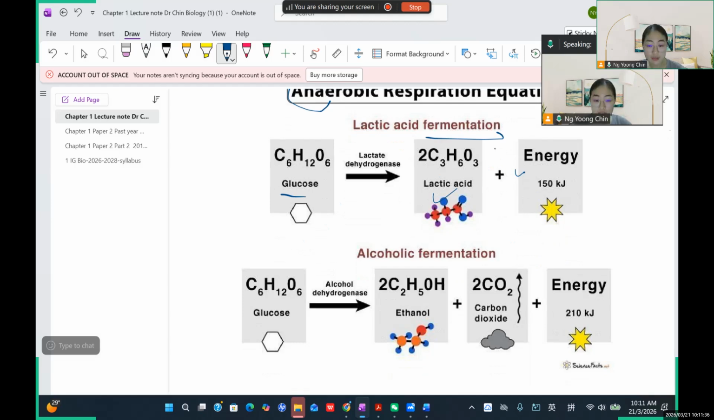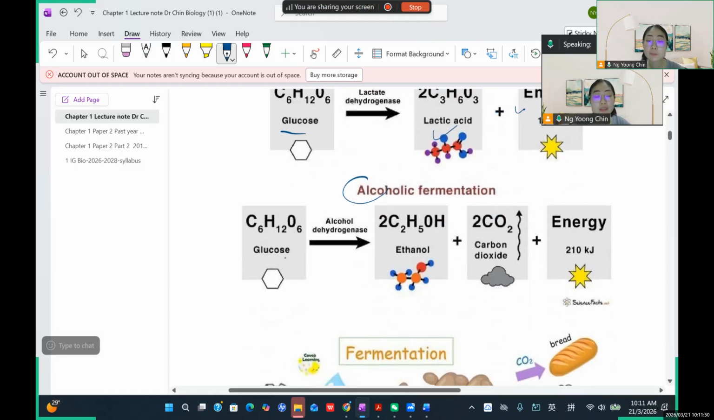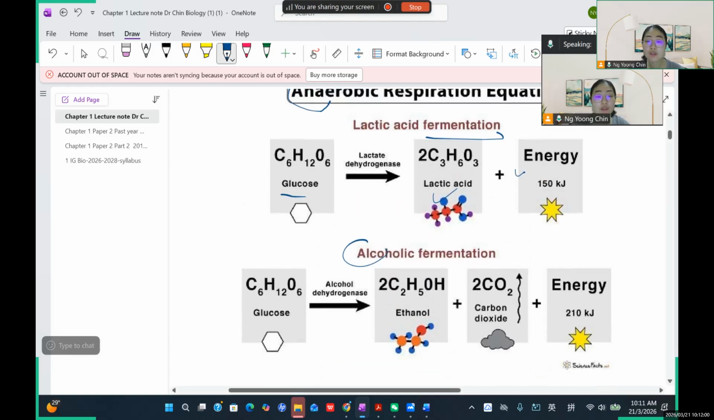So when you talk about fermentation, it refers to respiration that happens in the absence of oxygen. And then you have another kind of respiration, called what? Alcoholic fermentation. So that's why the glucose is broken down to release ethanol, ethanol and carbon dioxide and the energy. So this is an example of anaerobic respiration.